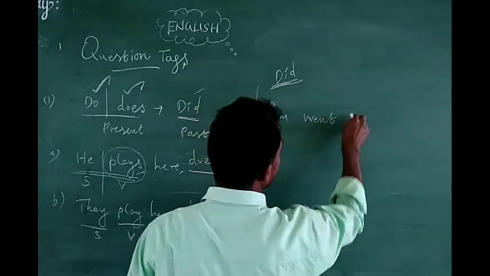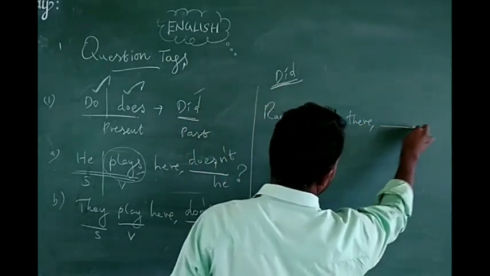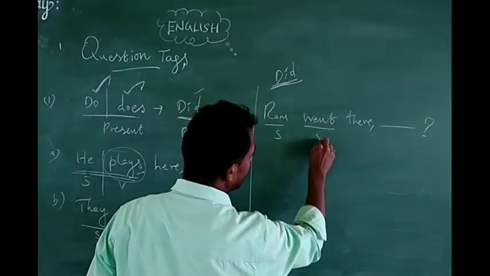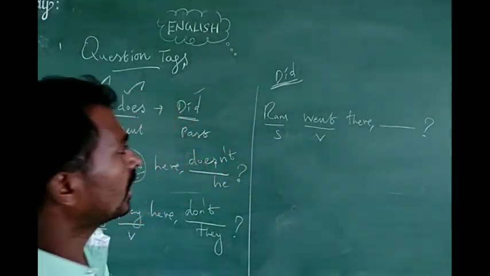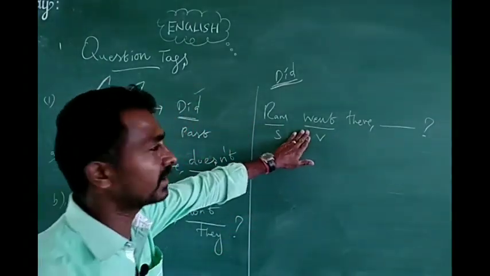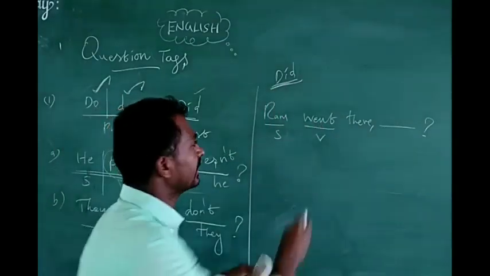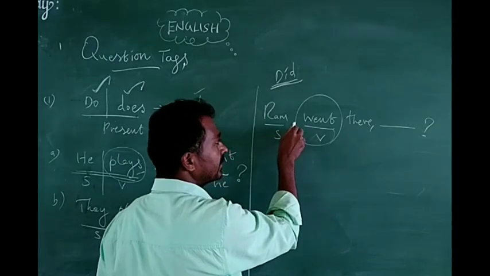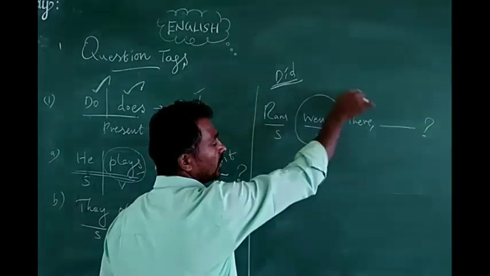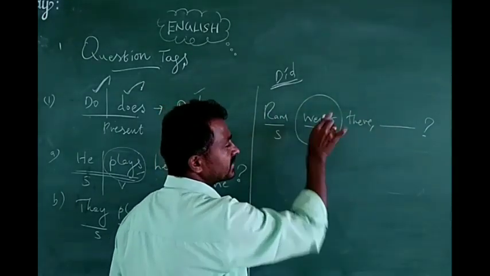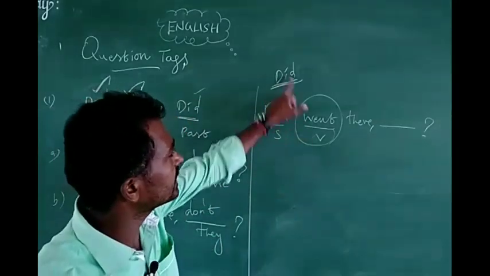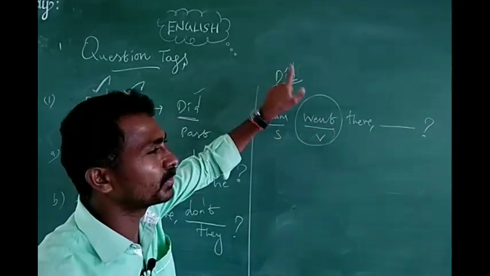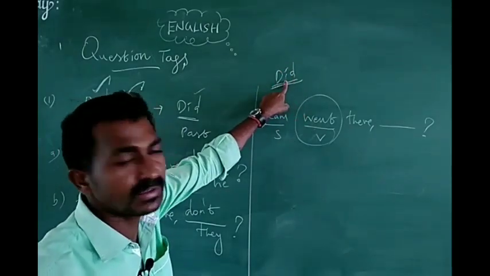Ram went there. We know only one thing, subject plus verb, that's all. How can we identify whether the given question is present or past? Sir, though a past tense verb, went, is given here. See, there is no was, no had, no will. We have to take that alone and write. Here, subject plus main verb alone is given, so we can easily identify that the given question is past. Past means we directly move, for singular and plural both, you have to use did.